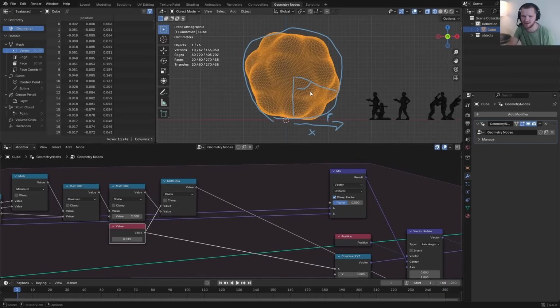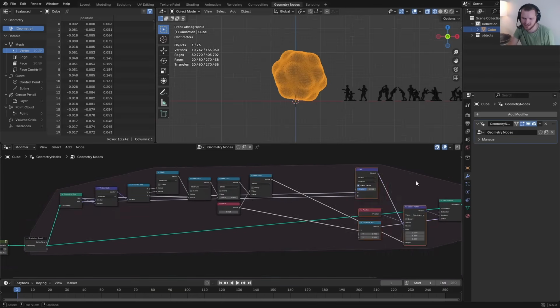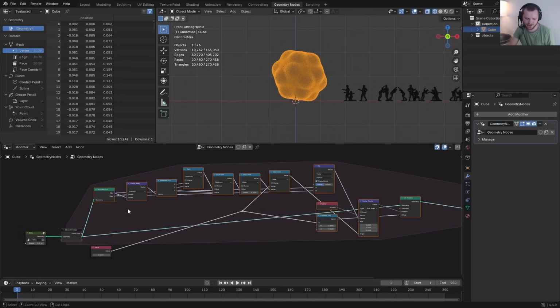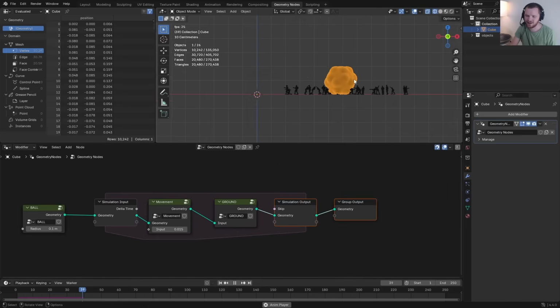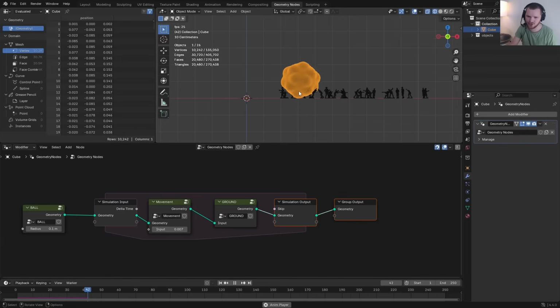If you've lost the plot, so have I. So let's take all of this nonsense and just hide it. Take all of this noise, Control G. Just like that, we have a node group for our movement. So if I have 0.015, it's like that. If I make it twice as slow, then also the rotation will slow down. And then if I do 0.03, it should speed up the rotation.